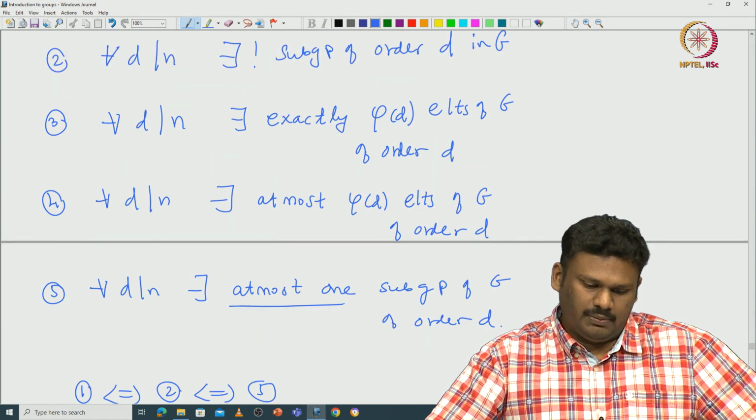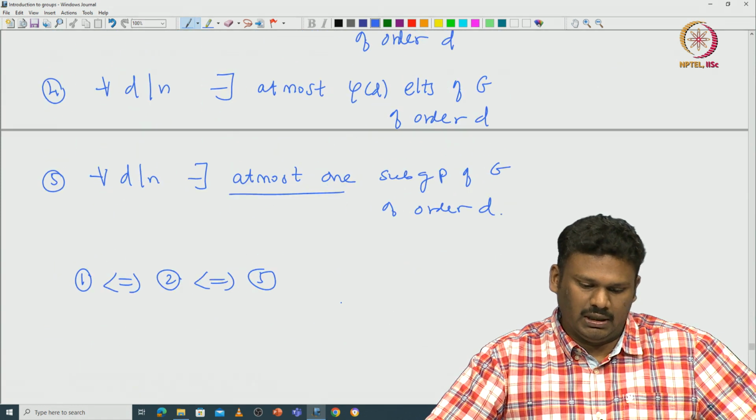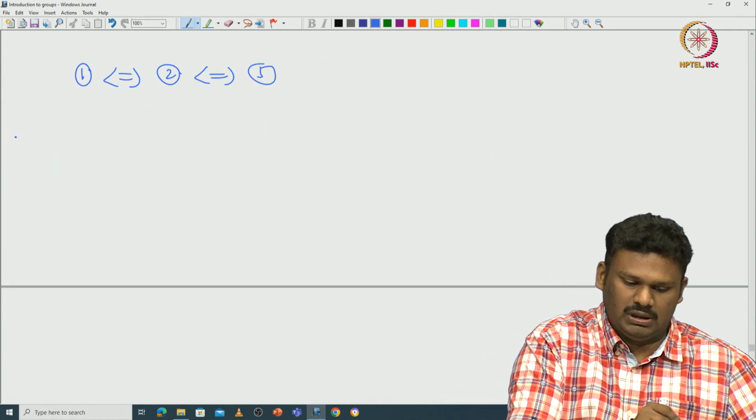Let us see, before proving this, what information we get about cyclic groups, and that is what is used in the proof.